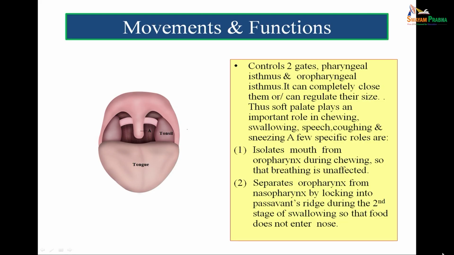If the soft palate is not functioning properly, the person will have a nasal twang in the voice. So our voice control, the resonance and the quality of my voice, is also being controlled by this wonderful plethora of muscles forming the soft palate.